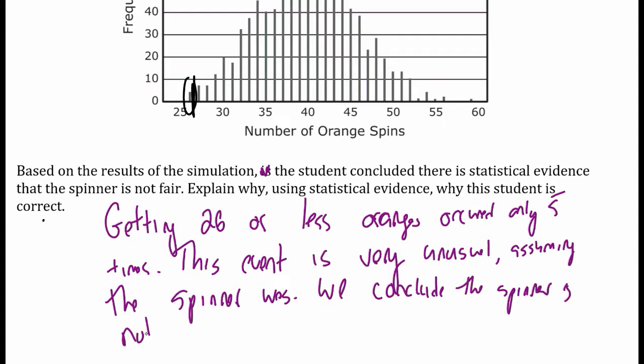We say it's not fair because assuming it was fair, this event did not happen that often at all. So therefore we're going to say it's not a fair spinner because assuming it was fair, things didn't work out for us, so we're going to say it's not fair.